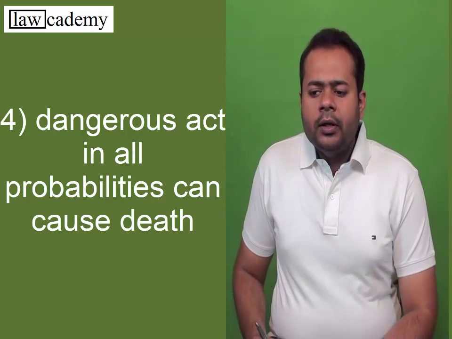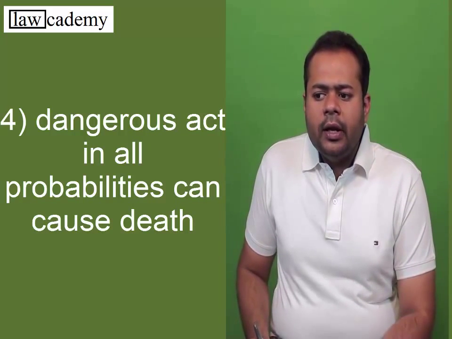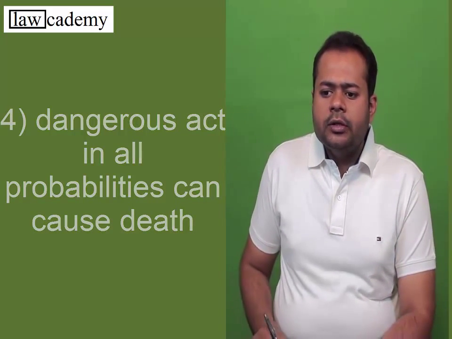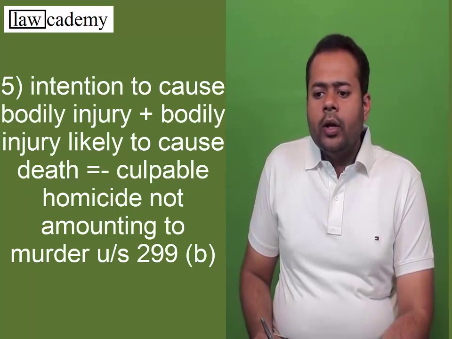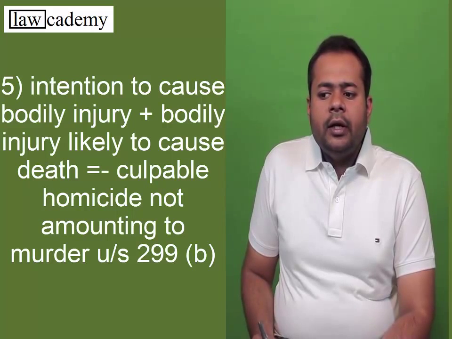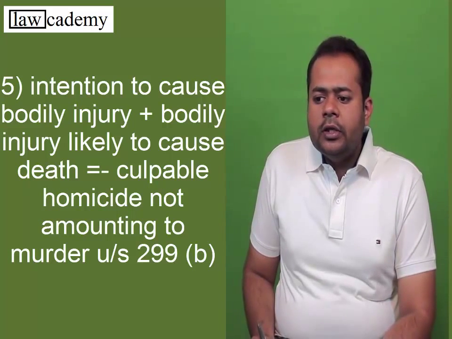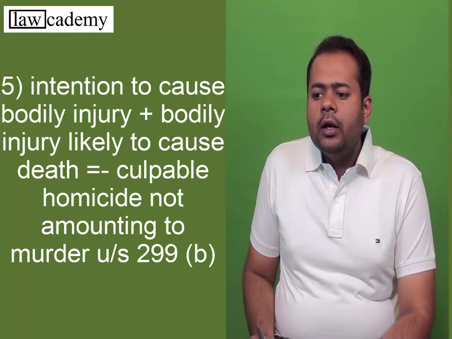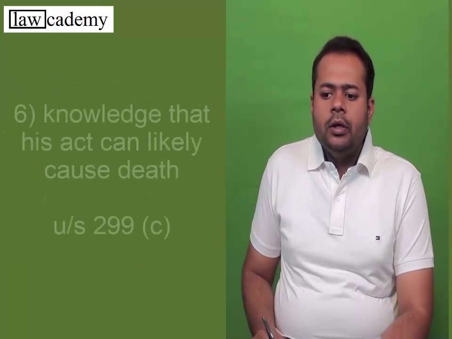Fourth is a kind of murder, where his act was so dangerous that in all probabilities it will cause death, and it will be punishable under section 302. Fifth is a kind under section 299B, where the person had the intention to cause bodily injury, and such bodily injury is only likely to cause death, and it will be culpable homicide not amounting to murder, punishable under section 304 part 1, because the death was caused because of injury.